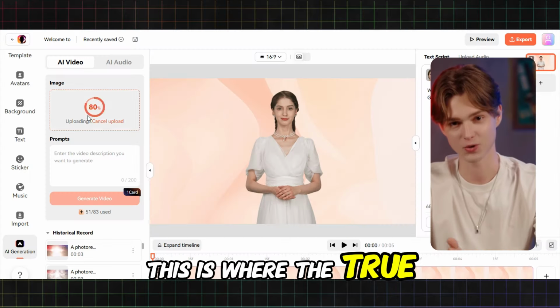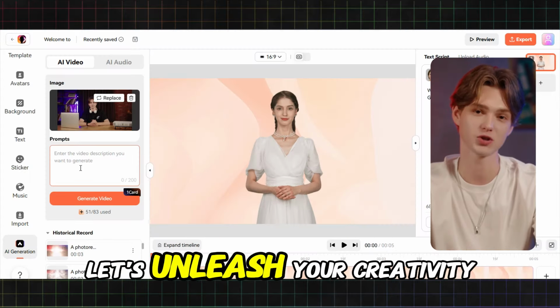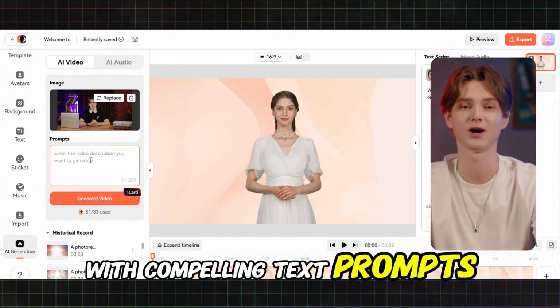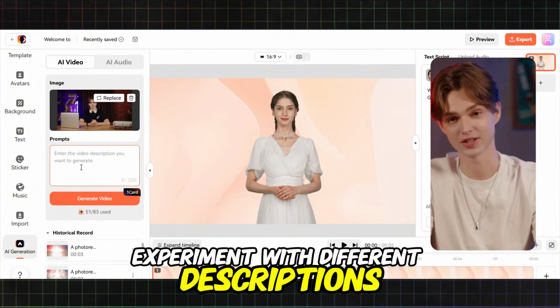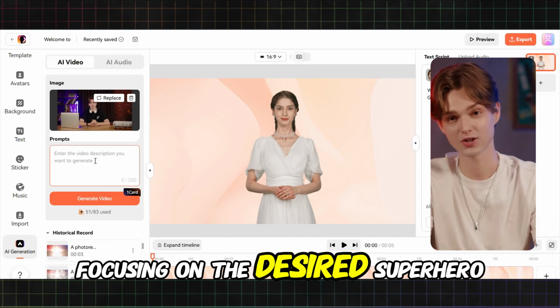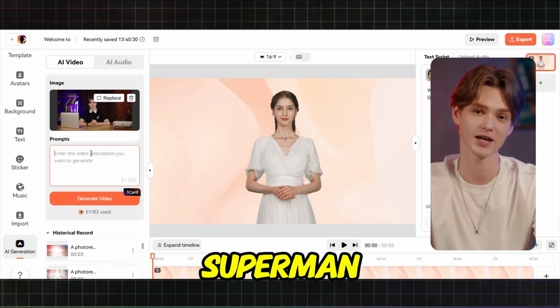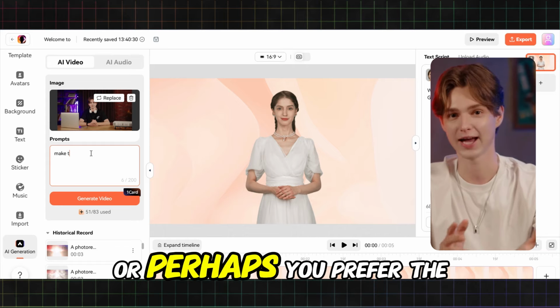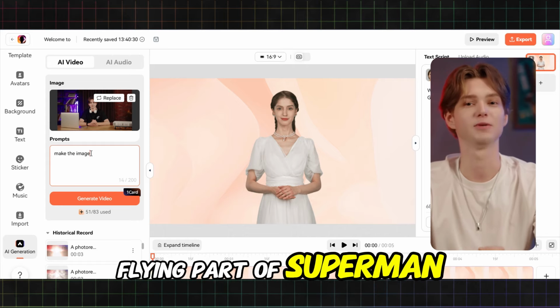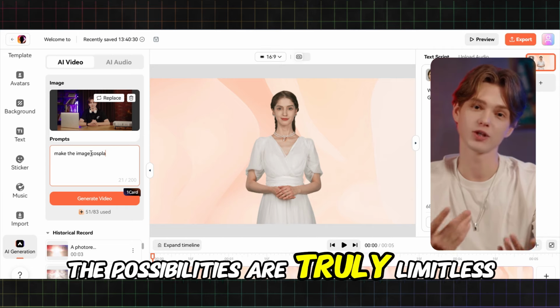This is where the true magic begins. Let's unleash your creativity with compelling text prompts. Experiment with different descriptions, focusing on the desired superhero aesthetic. Perhaps you envision yourself as Superman fighting bad guys, or perhaps you prefer the flying part of Superman. The possibilities are truly limitless.